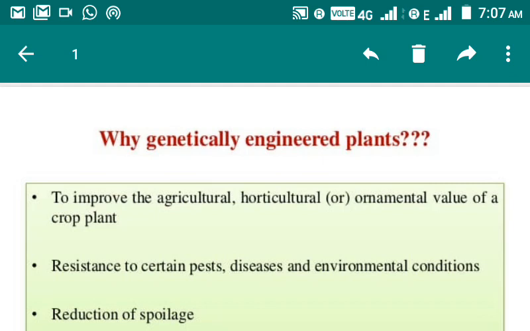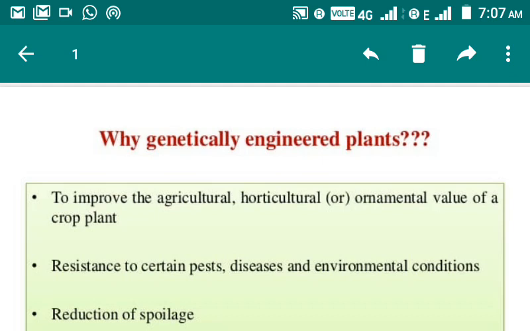Because of these reasons, we need genetically engineered plants. First one is to improve the agricultural, horticultural, ornamental value of a crop plant. Suppose we want to enhance the quality and quantity of a particular plant, then genetic engineering will help to achieve that goal.